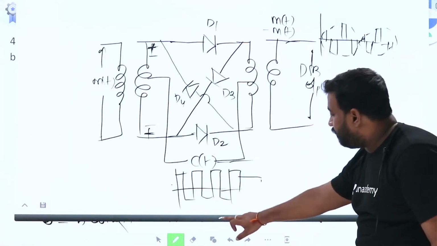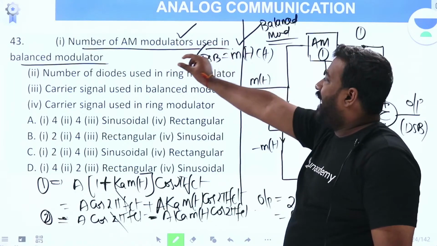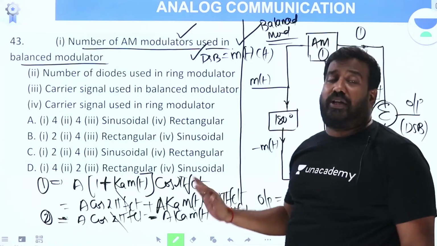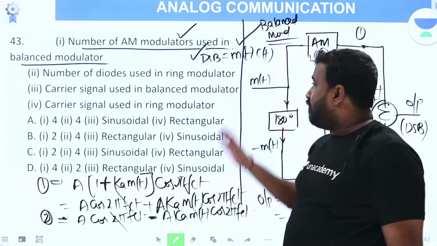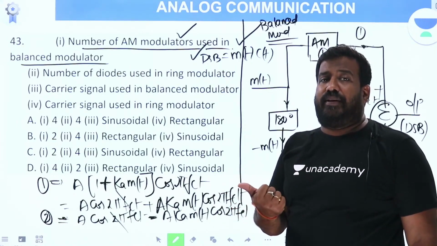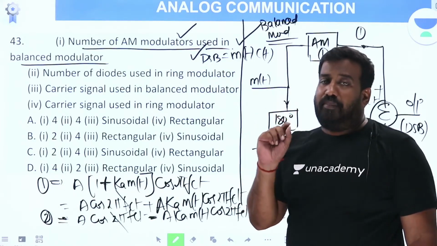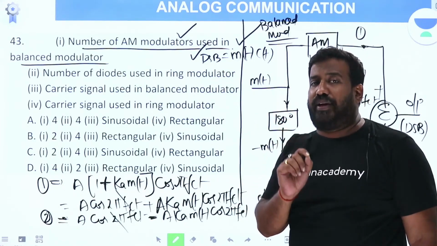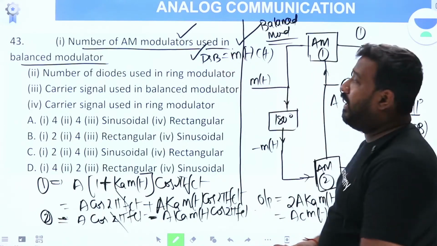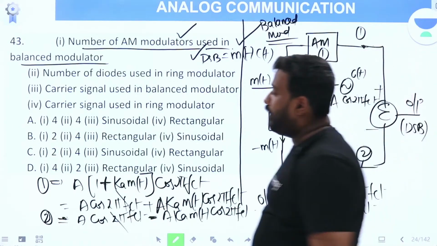Now you see the question. Number of AM modulators used in balanced modulator. It is not asking all that. I explained all this concept so that your concept will improve and you learn the generation techniques of DSBSC, which are balanced modulator and ring modulator. Balanced modulator is more efficient when compared to ring modulator. Number of AM modulators used in balanced modulator: 1, 2. 2 AM modulators are used.